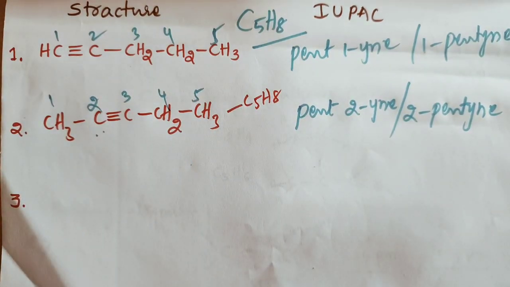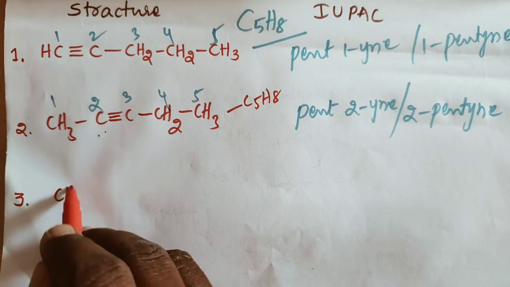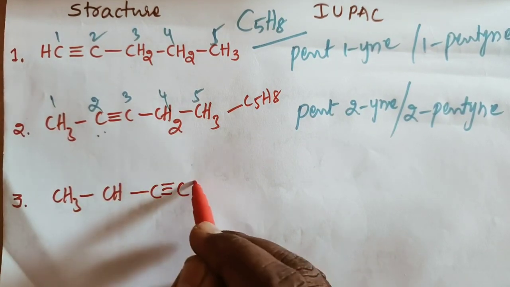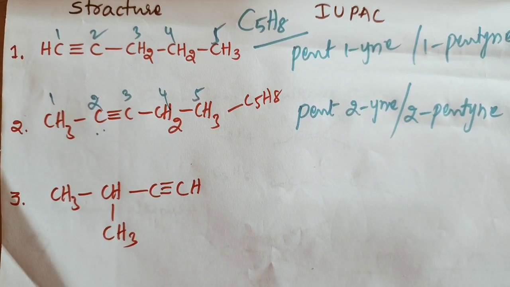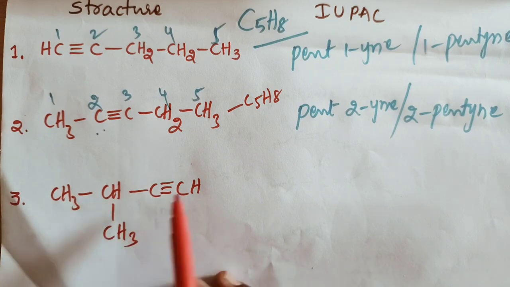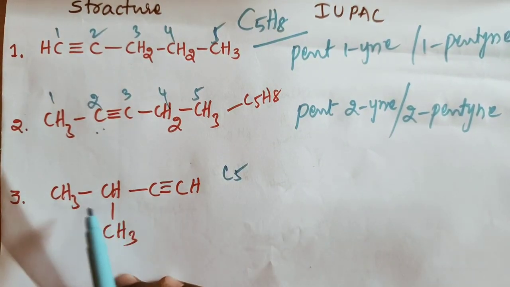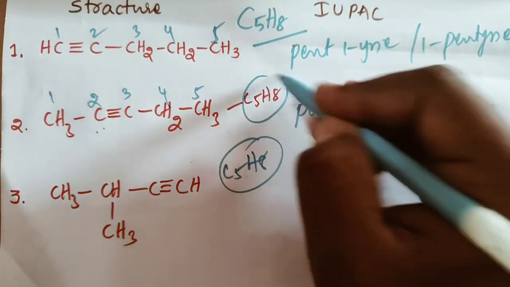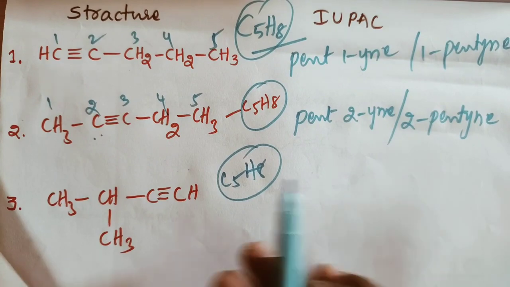After that, you are also going to write another structure of C5H8: CH3, CH, C triple bond CH, with branching. So it contains 1, 2, 3, 4, 5 carbons, C5, and hydrogens 3 plus 3, 6, 6 plus 1, 7, 7 plus 1, 8, H8. So it is also the same C5H8. Same molecular formula, but different structural arrangement.